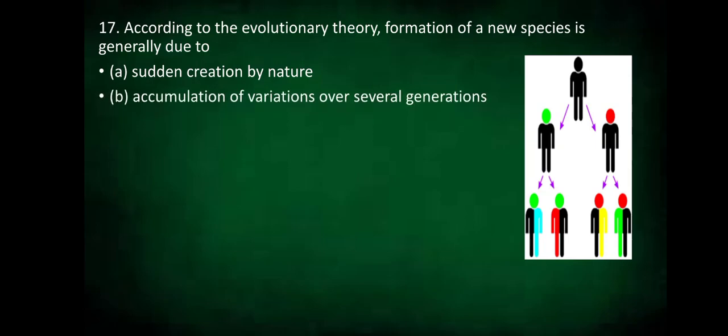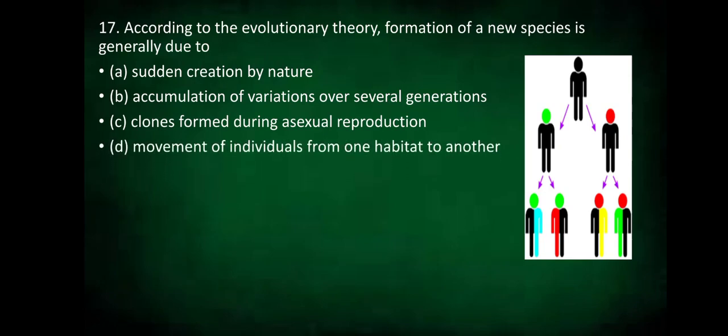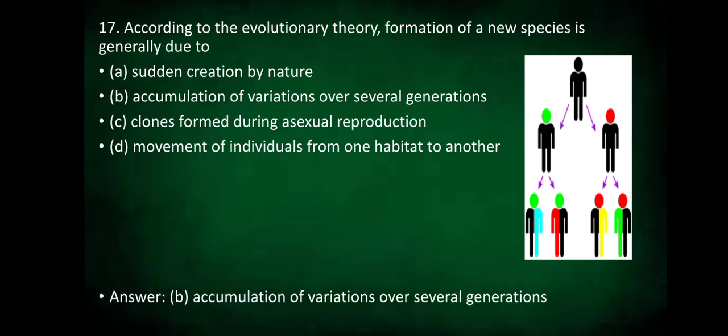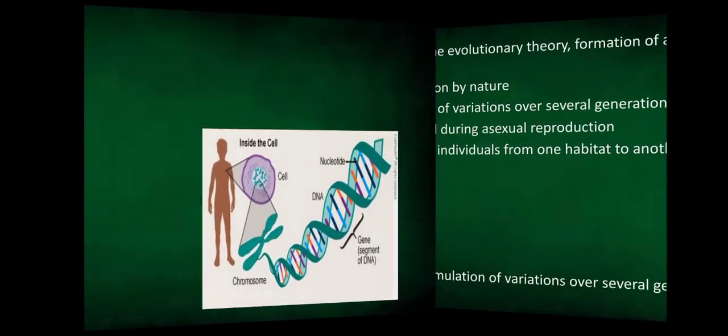Our 17th question. According to the evolutionary theory, formation of a new species is generally due to sudden creation by nature, accumulation of variations over several generations, clones formed during asexual reproduction, or movement of individuals from one habitat to another. Yes, children, you guessed it right. Accumulation of variations over several generations.